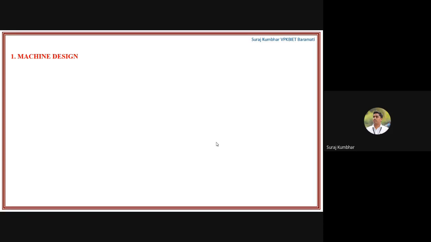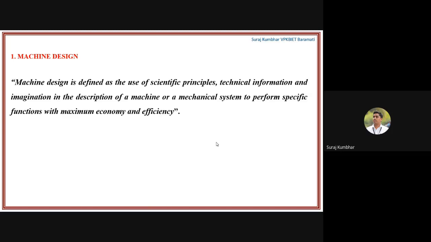First, what is machine design? It is defined as the use of scientific principles, technical information, and imagination in the description of a machine or a mechanical system to perform a specific function with maximum economy and efficiency.